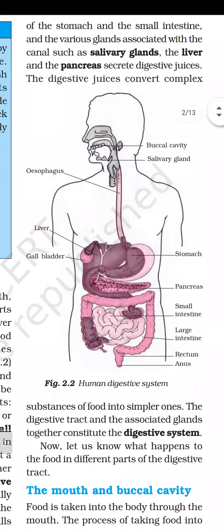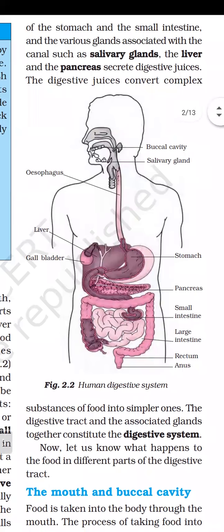The food we are eating contains carbohydrate, and it will be further broken down into the simpler substance known as glucose. And carbohydrate is broken down with the help of salivary amylase, which is produced from salivary glands.